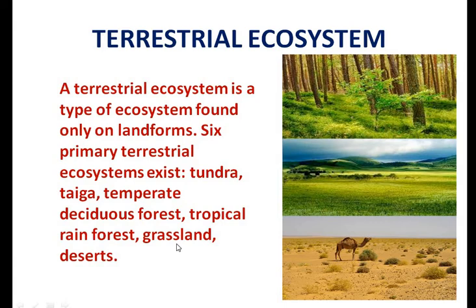The forest ecosystem, you can see over here, has very big tall trees or shrubs or herbs, many different kinds of plants depending upon the climatic condition. With this, it has different types of organisms which interact with each other.